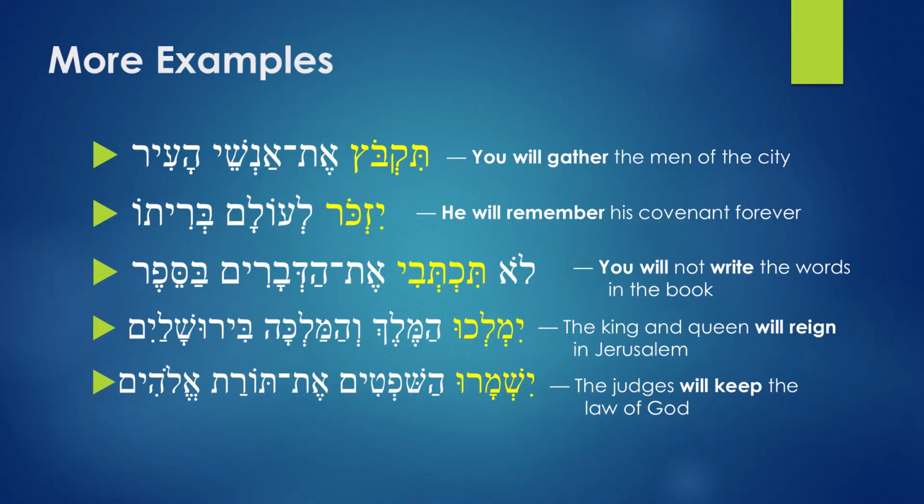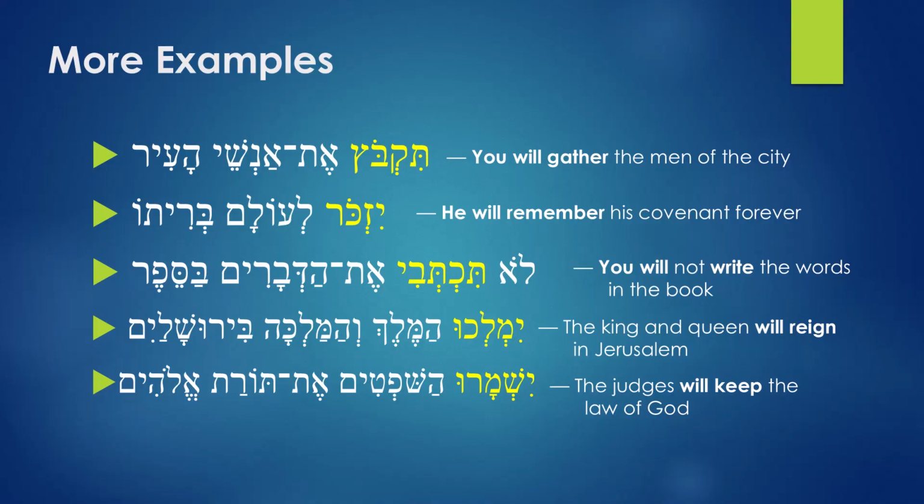Next we have Yizkor le'olam berito. Yizkor means he'll remember. Le'olam: you have the preposition le, which means to. Olam means eternal, eternity. So when you bring to and olam, it becomes forever, for eternity.